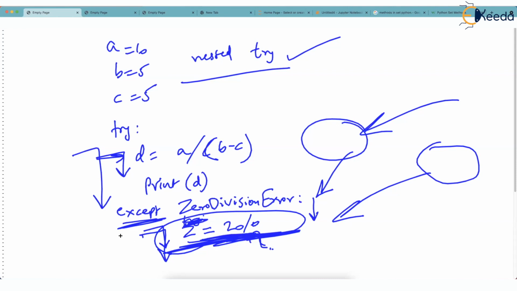I hope you found this question interesting. Most of the time, students ask me that you are saying that the except block is going to handle the exception, but what if an exception is raised inside the except block? Then what will happen? Obviously the program will halt because that exception is not caught properly. You can give it a try.